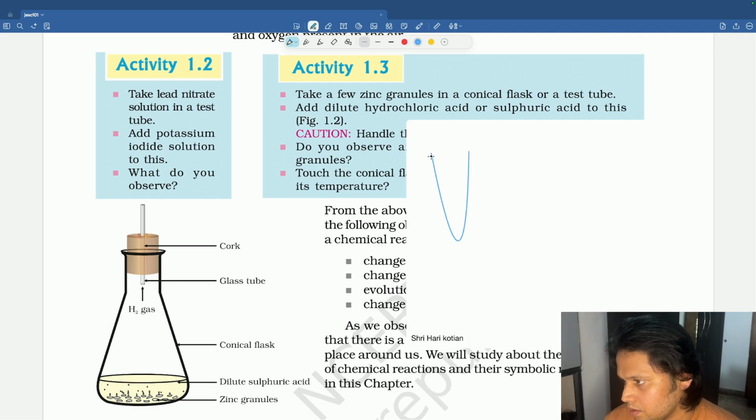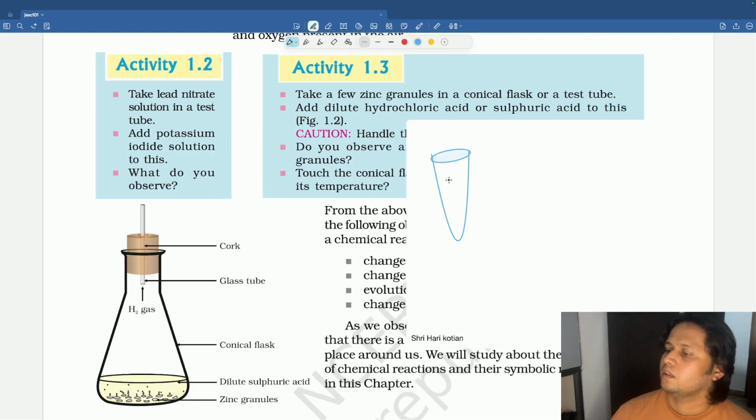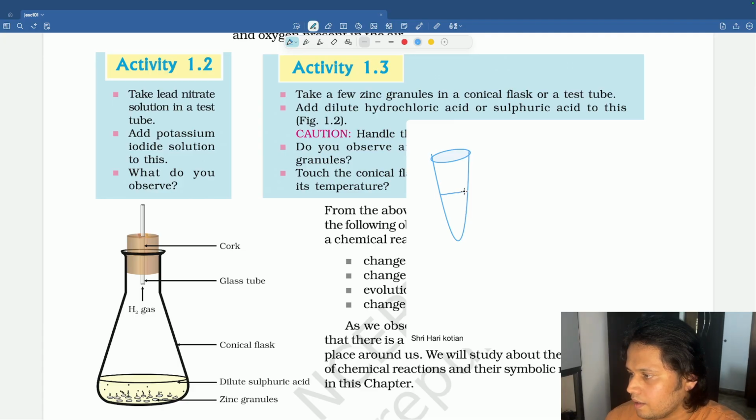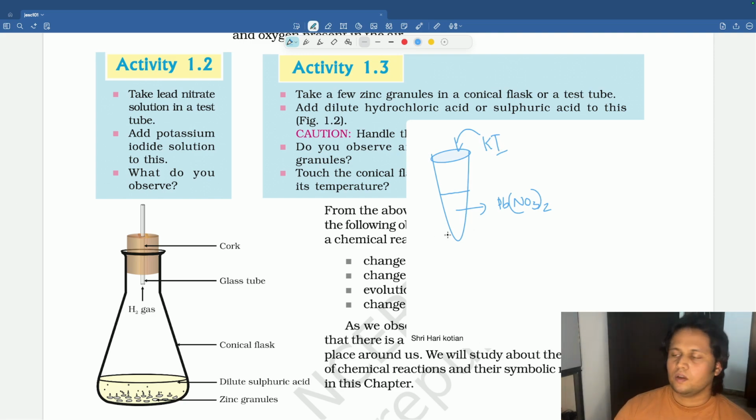What is lead nitrate? Pb(NO3)2. They have taken lead nitrate solution in a test tube and they are adding KI, that is potassium iodide. So what will happen? Let's see what the reaction is.